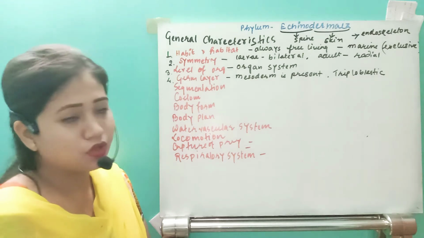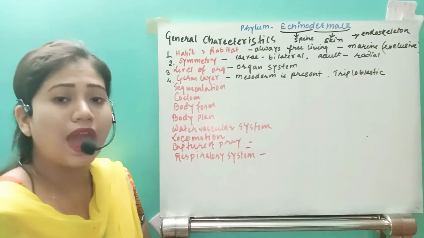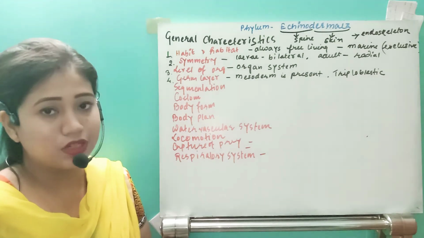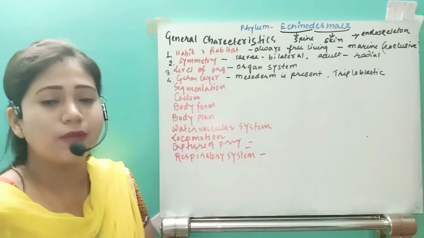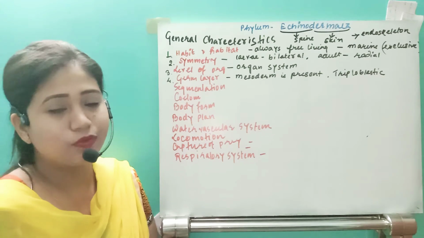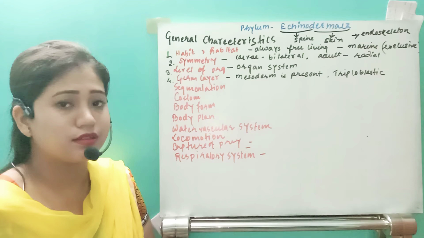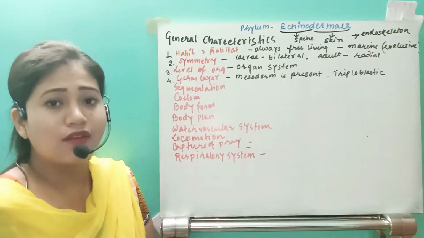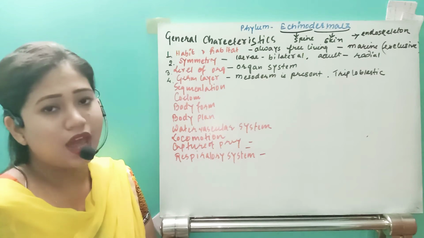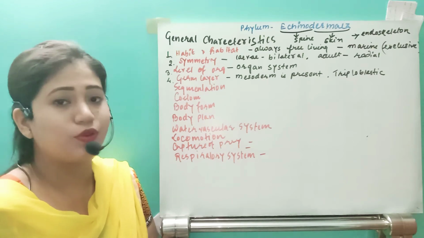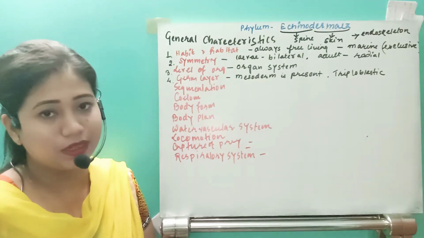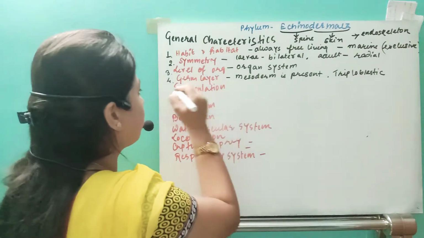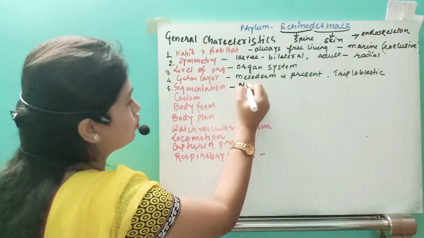Now come to the segmentation. Do they have segments? No. In the whole animal kingdom, you will get only 3 phyla which show segmentation. What are they? First one is phylum Annelida, which shows both external and internal segmentation. Arthropoda have only external segmentation, and chordates have only internal segmentation. But in these organisms, segmentation is not found. So there are no segments.